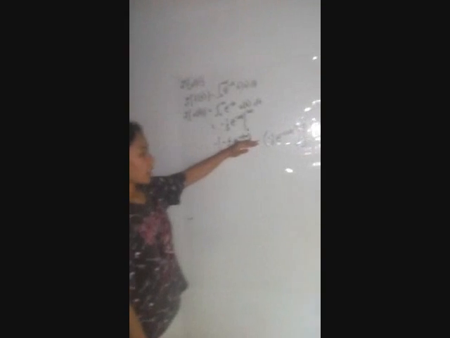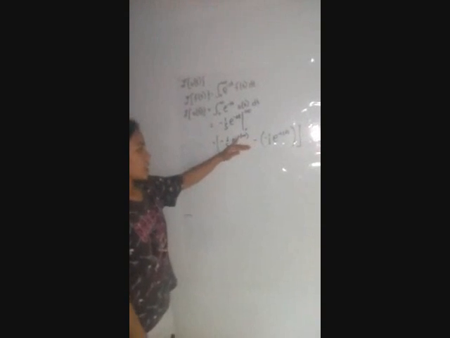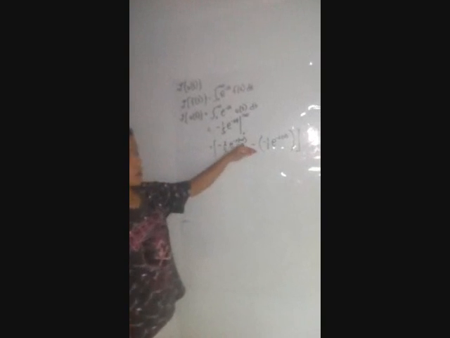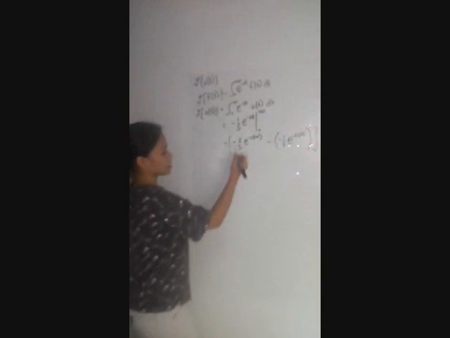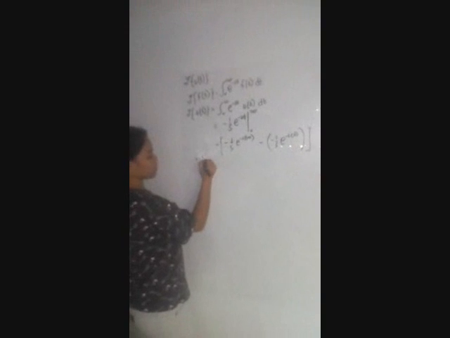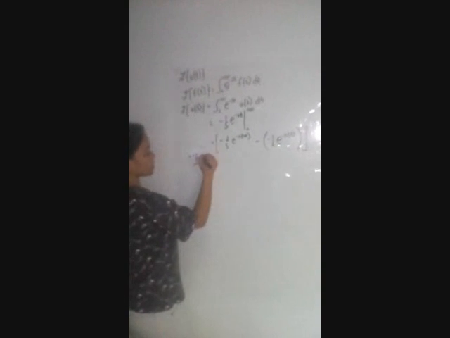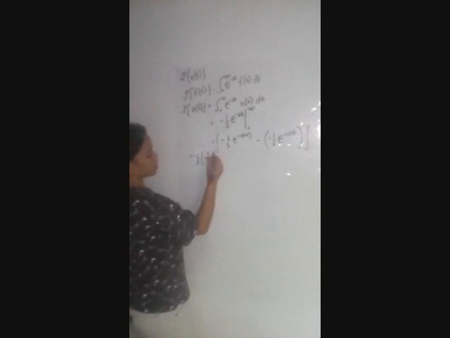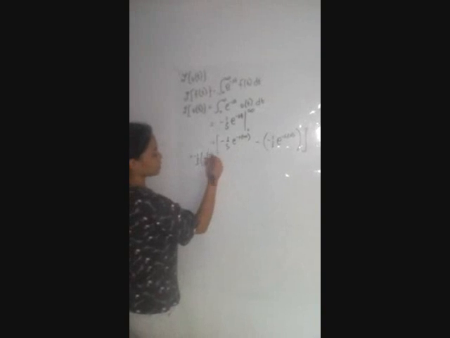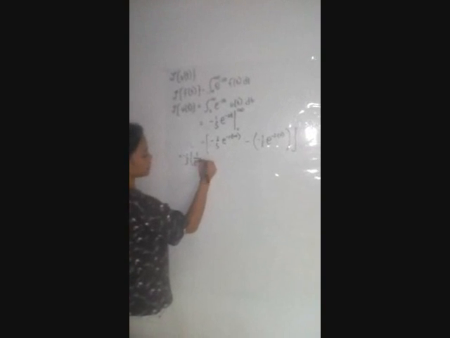Okay, so how will we solve the s raised to infinity? So we have the equation negative 1 over s. The e will be similar to e to the s up to infinity.